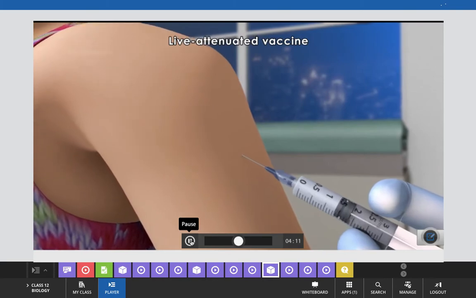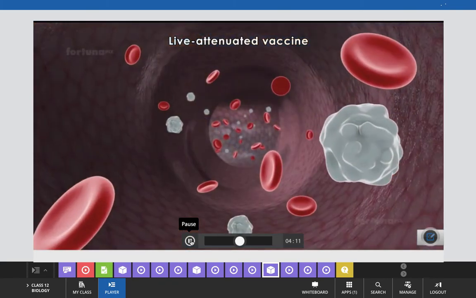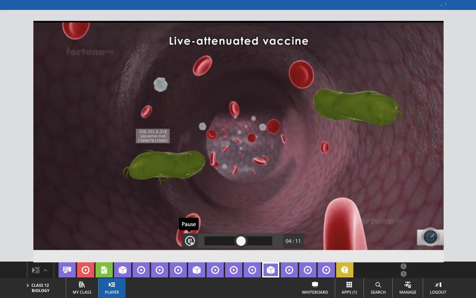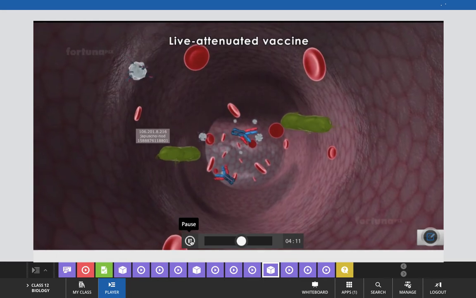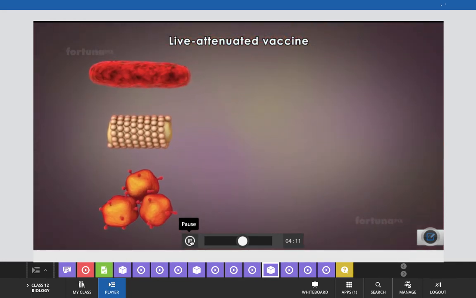Its mere presence is enough to cause the immune system to produce antibodies. Examples of these live attenuated vaccines are those which combat tuberculosis, rabies, and smallpox.